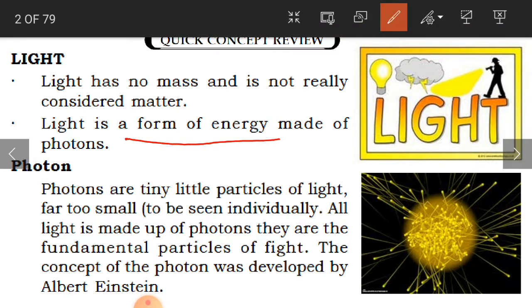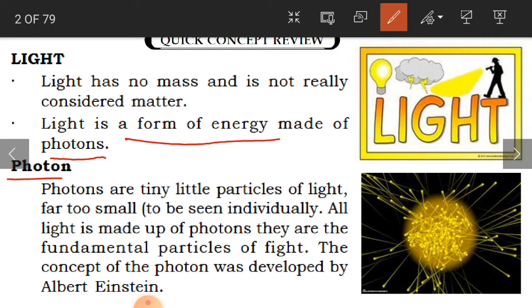Light is a form of energy made of photons. It is going to produce energy, and this energy is made of photons. So what are these photons, children? Photons are tiny little particles of light.